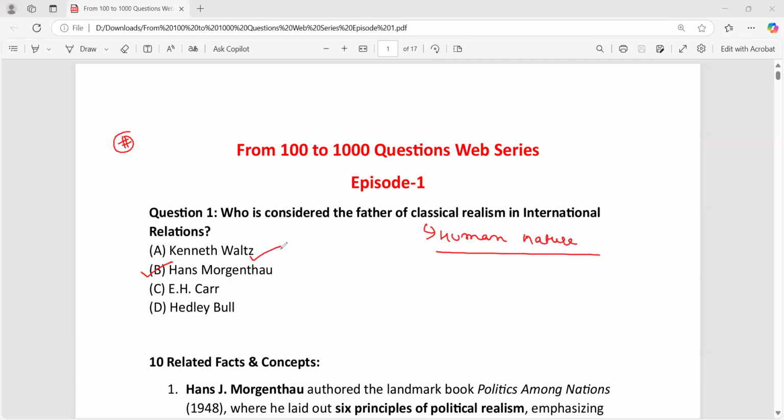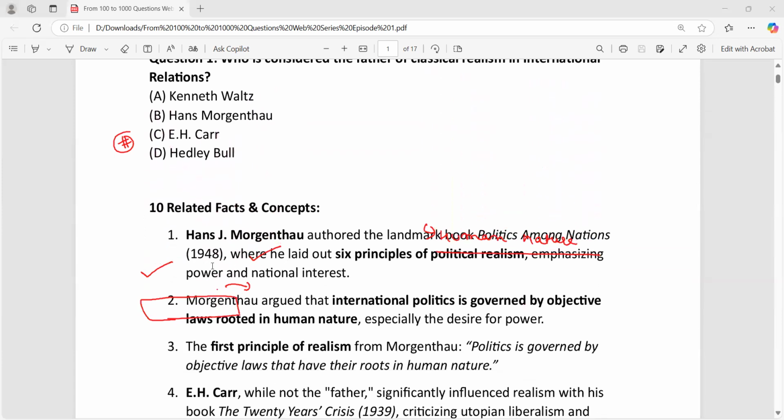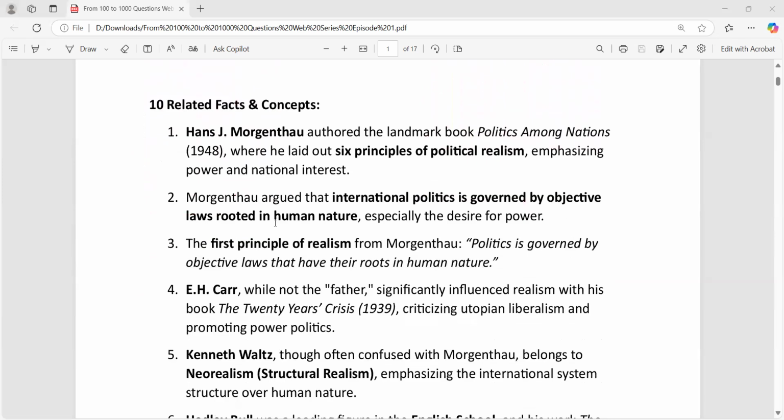Talking about Kenneth Waltz, he is also one of the realists. He is referred to as the defensive realist, and he is called the father of neo-realism. Talking about E.H. Carr, he is also a realist, and he has written a very famous work called The Twenty Years' Crisis. Hedley Bull is related to the English school, and we are going to discuss the English school later in this video because I have included one question on it. Now the answer for this one is going to be Hans J. Morgenthau, as I discussed.